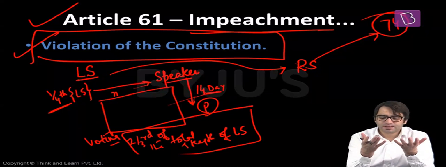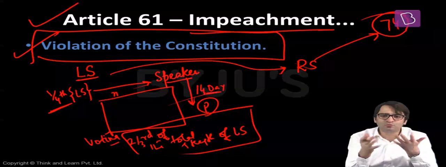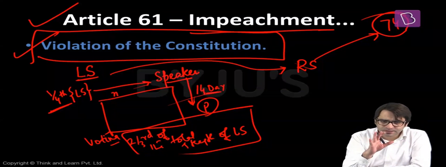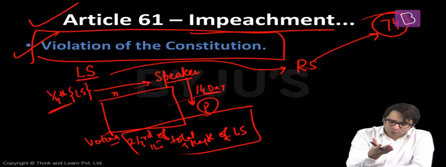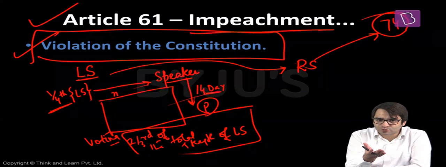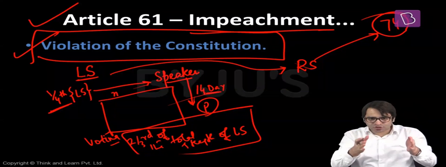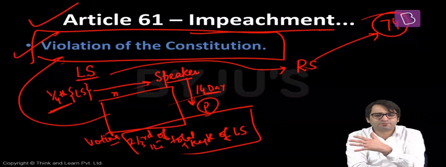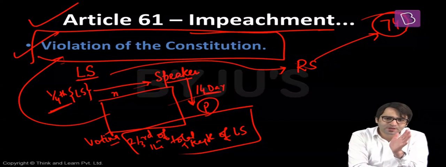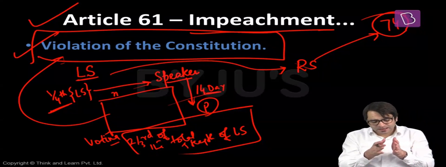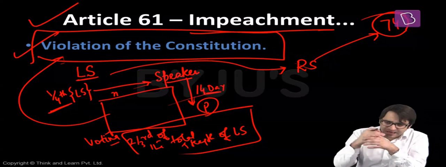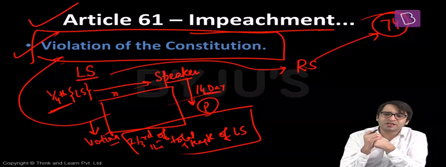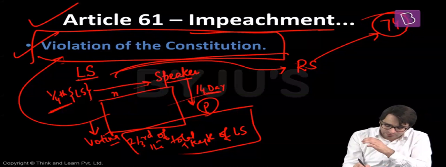That is very quickly. Let's say, for example, President Ramnath Kovind is to be impeached from his office. This process can either start in Lok Sabha or Rajya Sabha. Let's assume it started in Lok Sabha. So 1/4 of the total MPs in Lok Sabha will write to the Speaker that, Madam Speaker, these are the charges which clearly explain that the President has violated the Constitution. That is why we want to impeach him from his office. The Speaker will accept this resolution, and then will issue a 14-day notice to the President. At the expiry of this 14-day notice, there will be voting in Lok Sabha. If 2/3 of the total membership of the Lok Sabha agree with this resolution, then this resolution will be sent to Rajya Sabha.